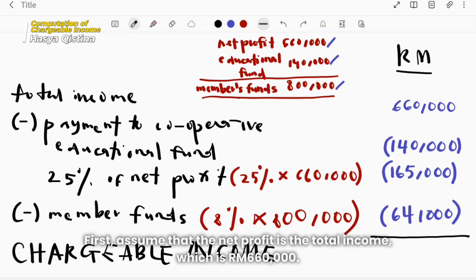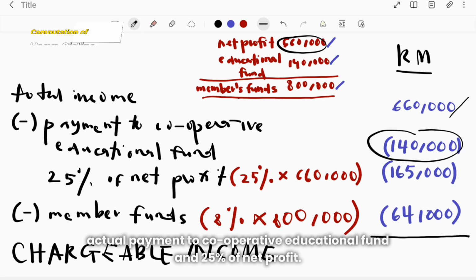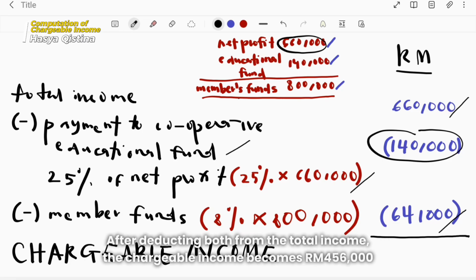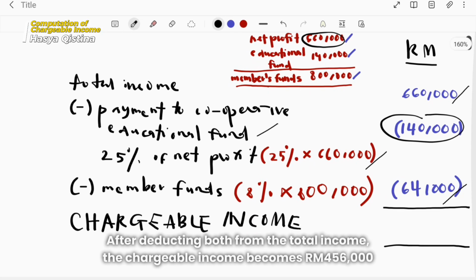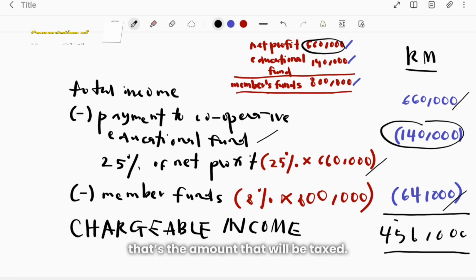First, assume that the net profit is the total income, which is 616,000. And then, second, they can deduct 140,000 because it is the lower amount between the actual payment to the cooperative educational fund and 25% of net profit. Then they can also deduct 64,000, which is 8% of the members' fund. After deducting both from the total income, the chargeable income becomes 456,000. That's the amount that will be taxed.